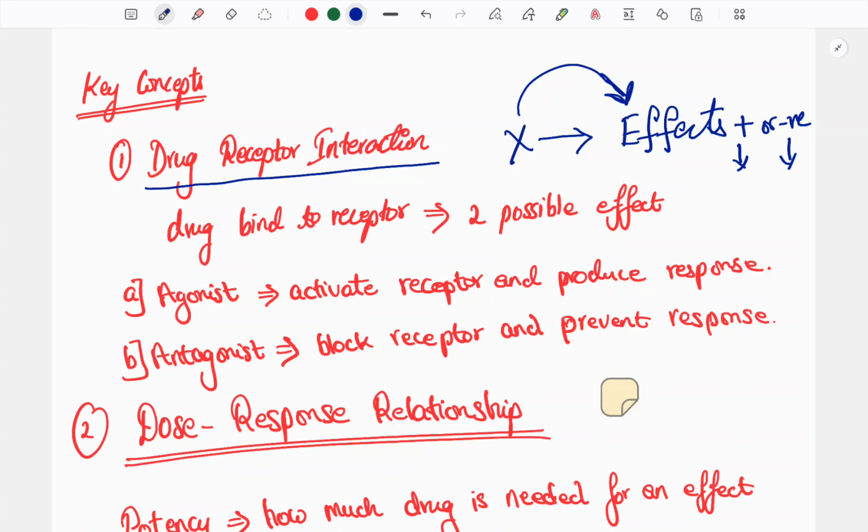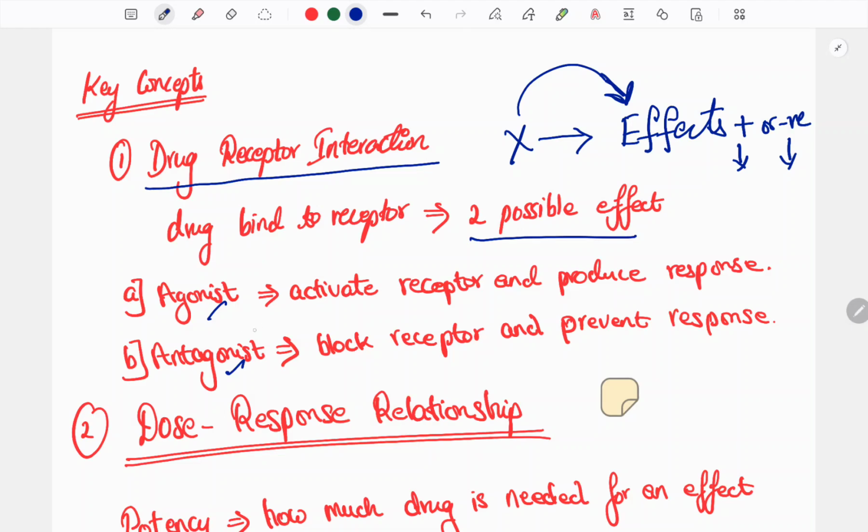For the drug to do something, it first has to bind to a receptor, and only then can it do its action. The drug first has to bind to the receptor, and only then can it show any effect, positive or negative. The drug may majorly produce two effects: one is the agonist effect, another is the antagonist effect.